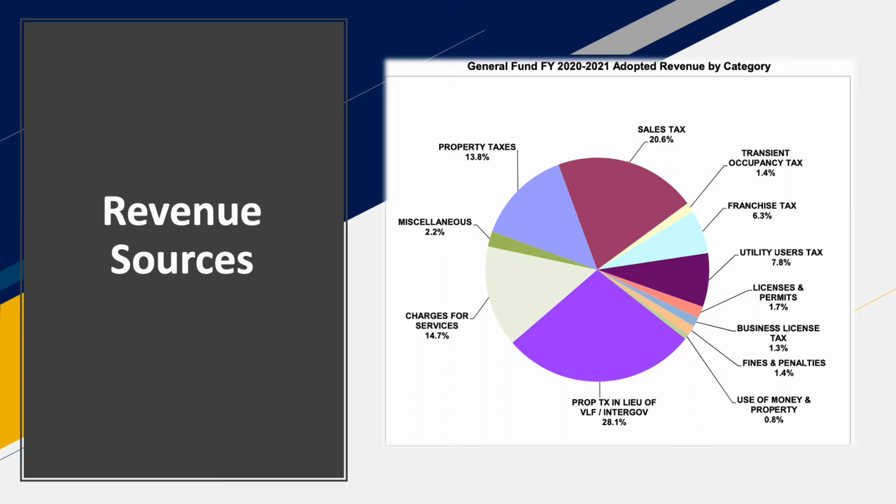And the types of charges for services for Baldwin Park include admin fees, billboard revenues, booking fees, recreation fees, jail fee revenues, summer day camp, and police charges, and that's just to name a few that I was able to pull up on the adopted budget.